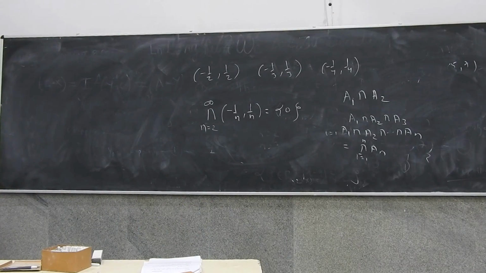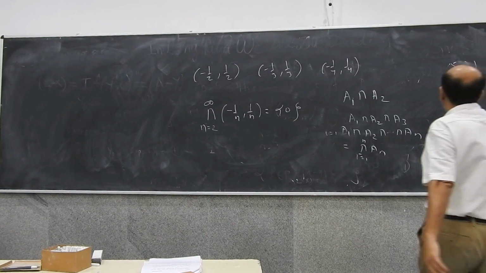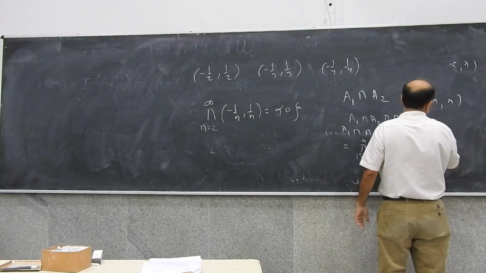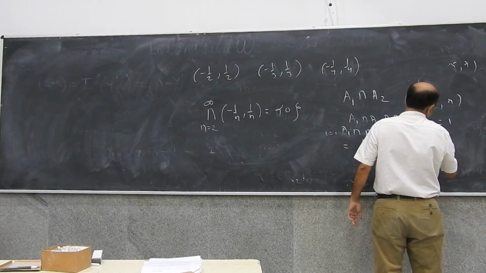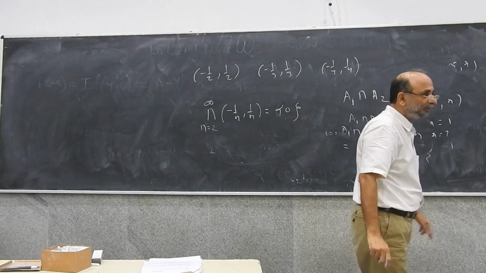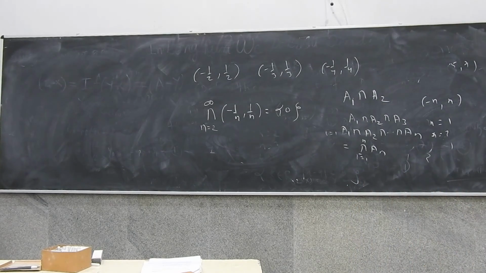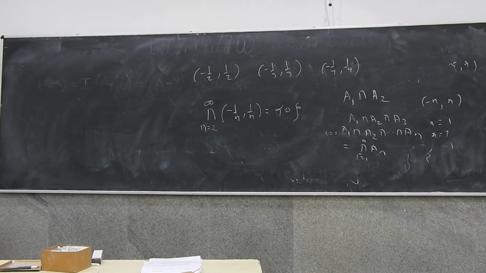Suppose (-n, n). Think of a sequence of sets. What would be the intersection of all these sets? The intersection will only be (-1, 1), because the intersection of (-1, 1), (-2, 2), (-3, 3) is (-1, 1). And (-1, 1) we have defined as an open set, so it will be an open set. But it doesn't generally apply.